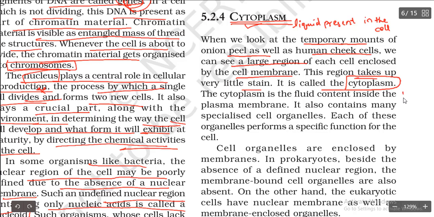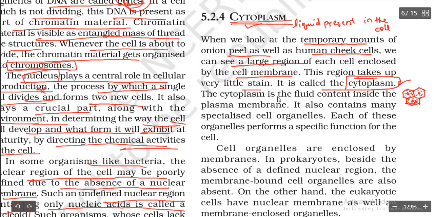So if you observe the onion peel cells in the mounting process, we have seen some dark spots in the center and some plain area. This area is filled with liquid. Completely the cell is filled with the liquid, and that liquid is called what?